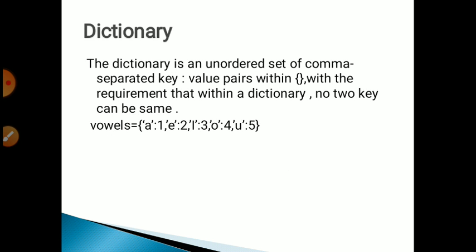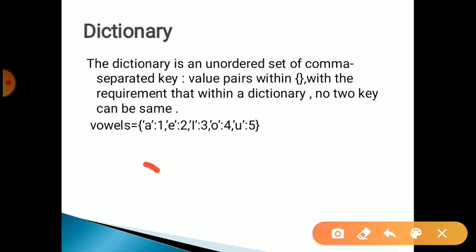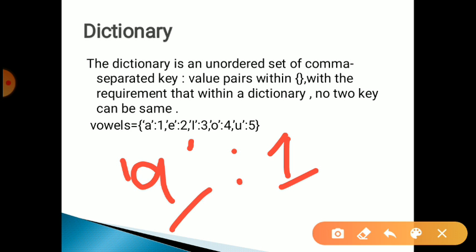Now a dictionary is also a set of values, separated by commas. But here a new concept comes: first, key and value pair. Look at here, A colon 1. So A is a key and the value of A is 1.